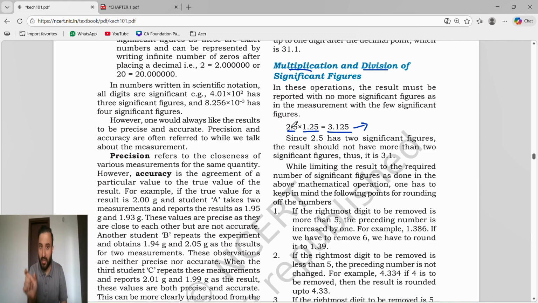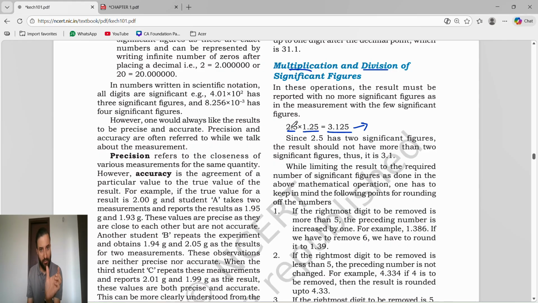But in multiplication and division, we will do the normal multiplication method or the normal division method. But whatever final answer you get, you have to round off to the lowest significant figure. As in addition and subtraction, lowest decimal place. In multiplication and division, lowest significant figure. Just understand the concept. Like this example, when we do the PYQs and HOTS questions, you will understand it crystal clear.